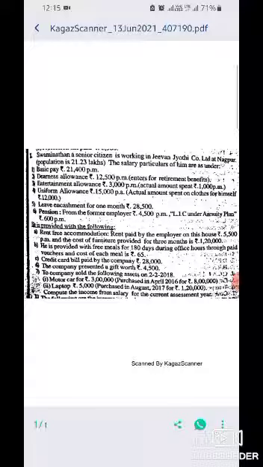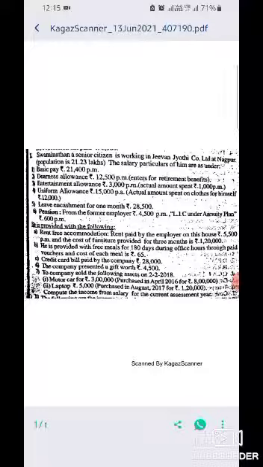Leave encashment for 1 month is 28,500. Pension from the employer 4,500 per month. LIC under annuity plan 6,700 per month.